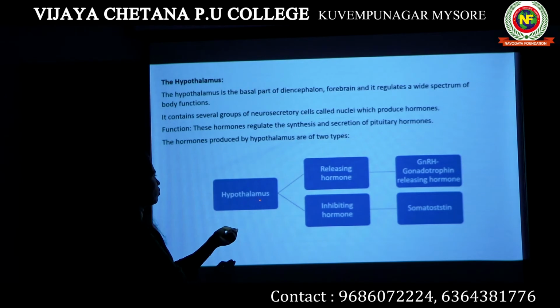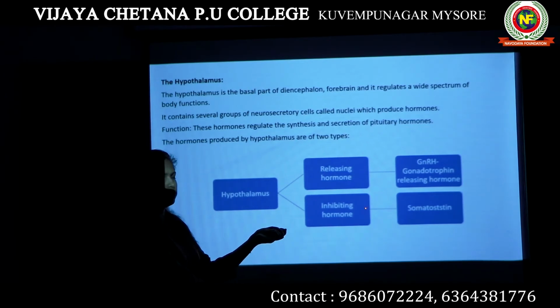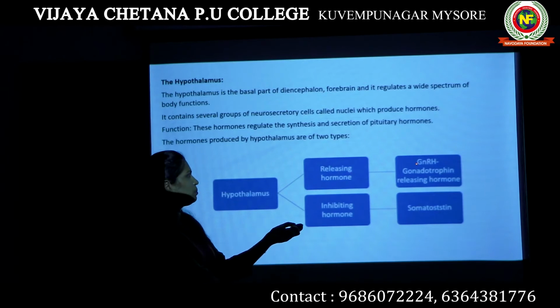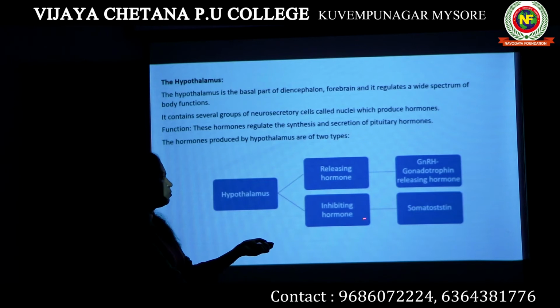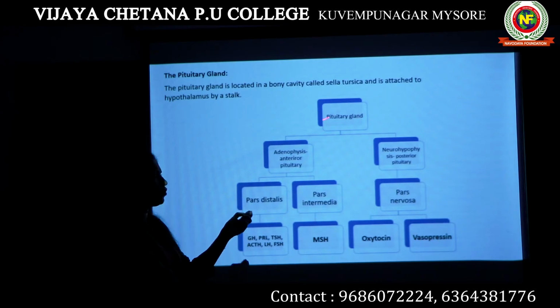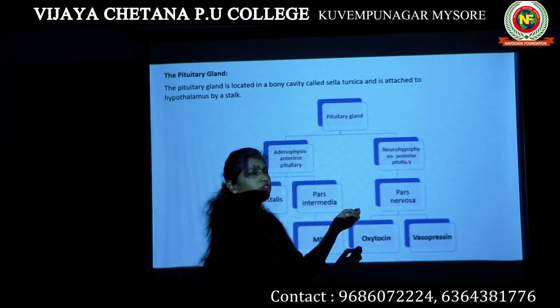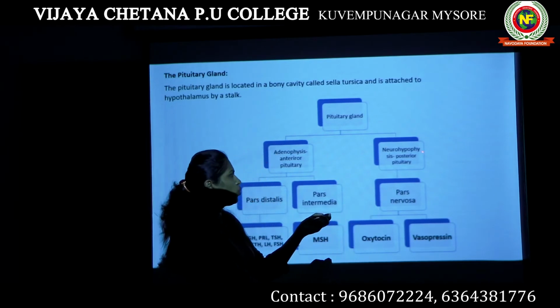The hypothalamus hormones are classified as releasing hormones and inhibiting hormones. A releasing hormone example is GnRH, gonadotropin releasing hormone. An inhibiting hormone is somatostatin. Then the pituitary gland. The pituitary gland can be classified into anterior pituitary and posterior pituitary. Anterior pituitary is known as adenohypophysis. Posterior pituitary is known as neurohypophysis.